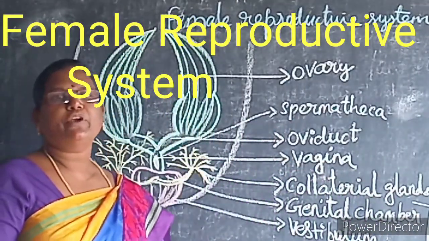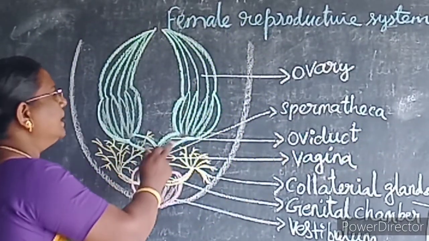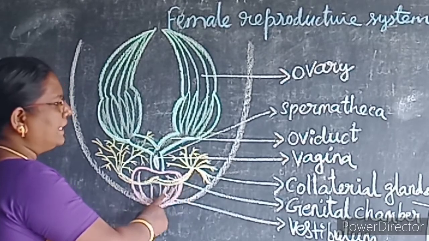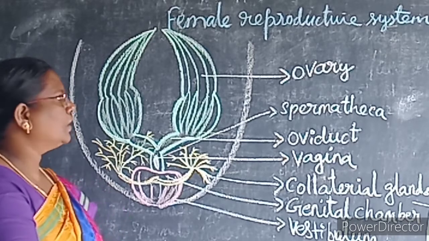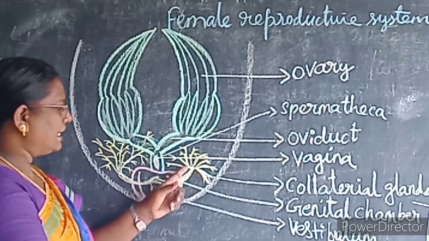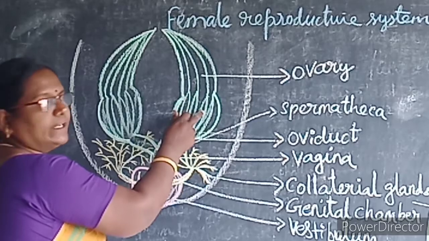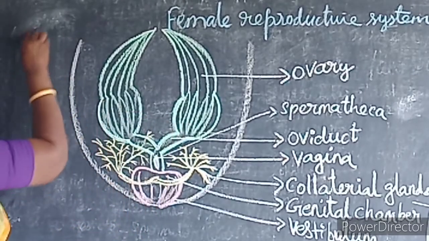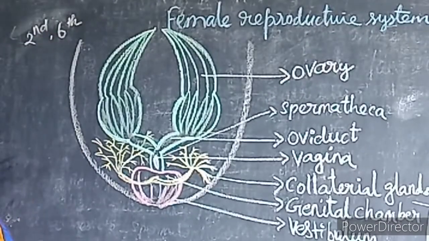The female reproductive system in the cockroach consists of a pair of ovaries, oviduct, vagina, collateral gland and genital chamber. So what are the parts of the female reproductive system in the cockroach? Ovary, oviduct, vagina, collateral gland and genital pouch. Then a pair of ovaries is present in the second and the sixth segment.